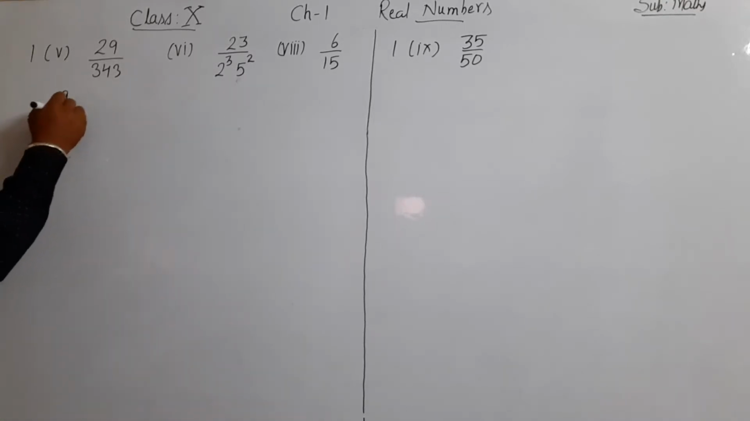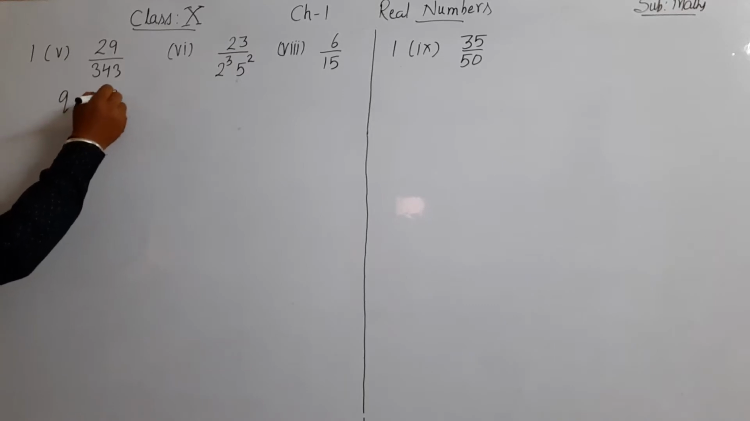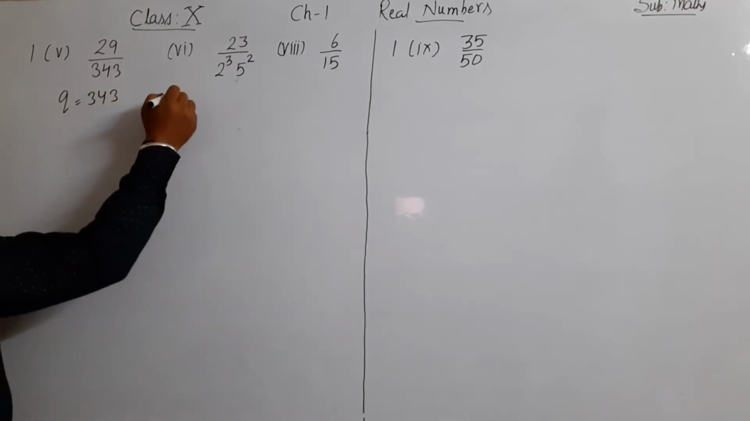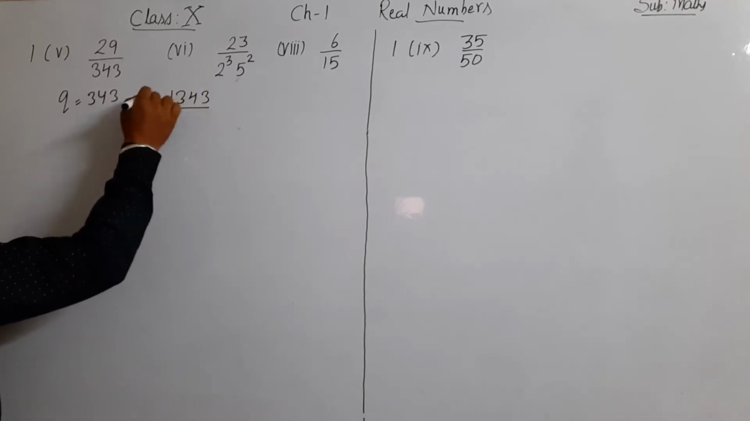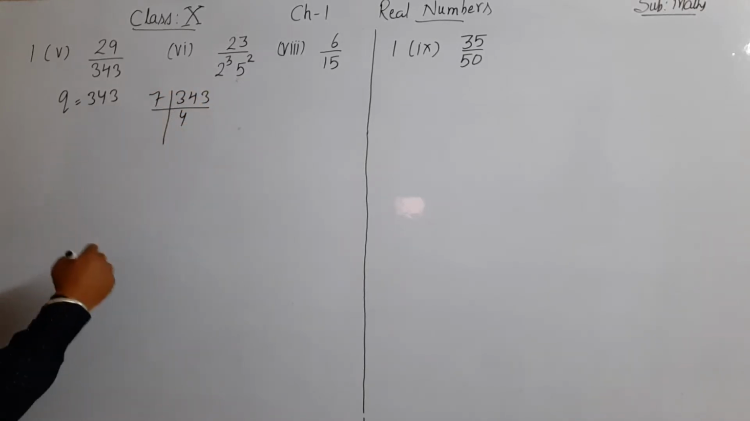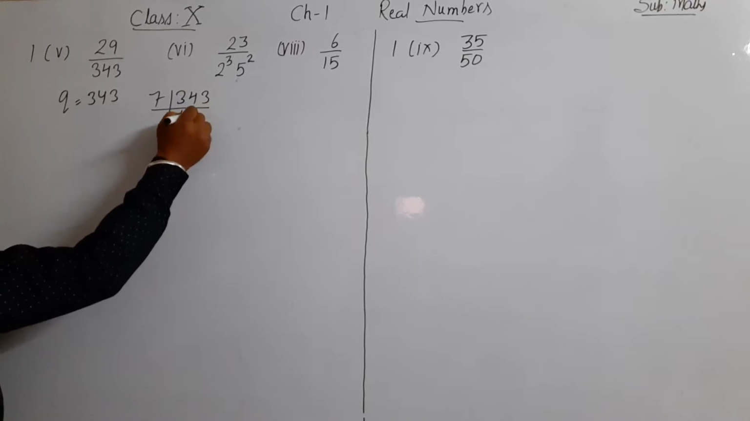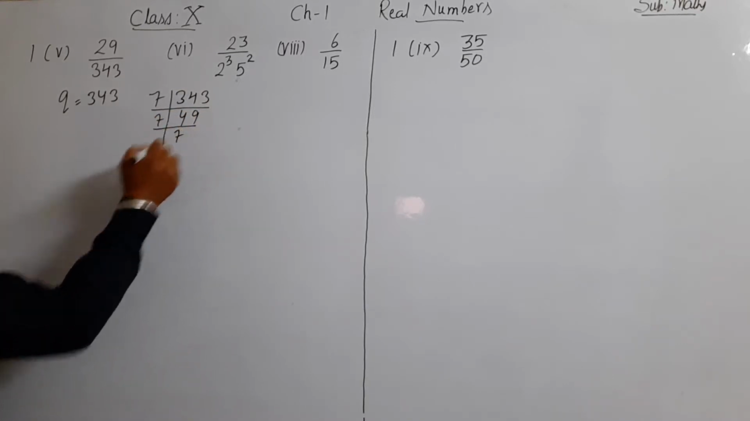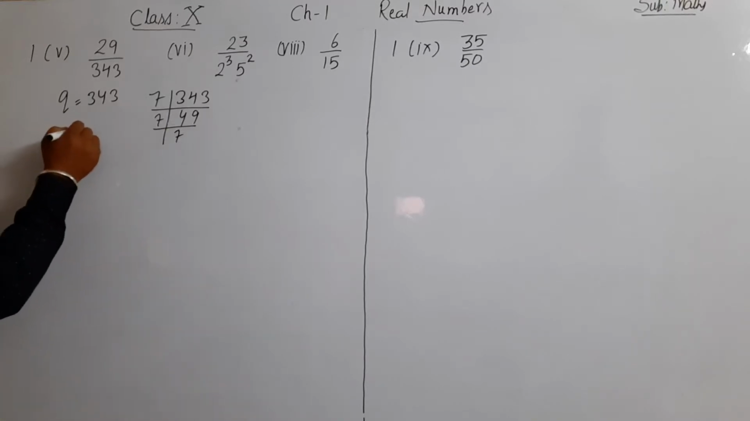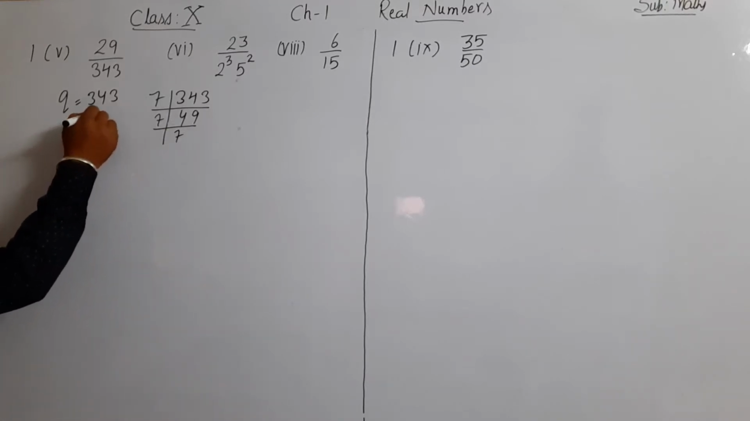Here q is equal to 343. So let us factorize 343. 343 is divisible by 7. 7 4s are 28, 6 carry forward. 7 9s are 63, plus 6 is 63. 7 7s are 49. So 343 is equal to 7 raised to power 3.